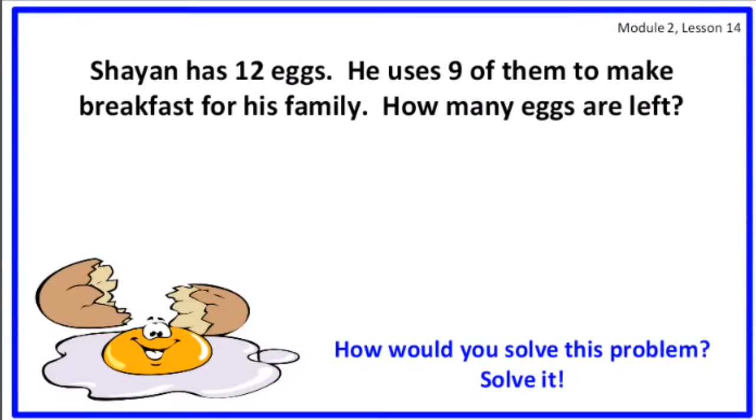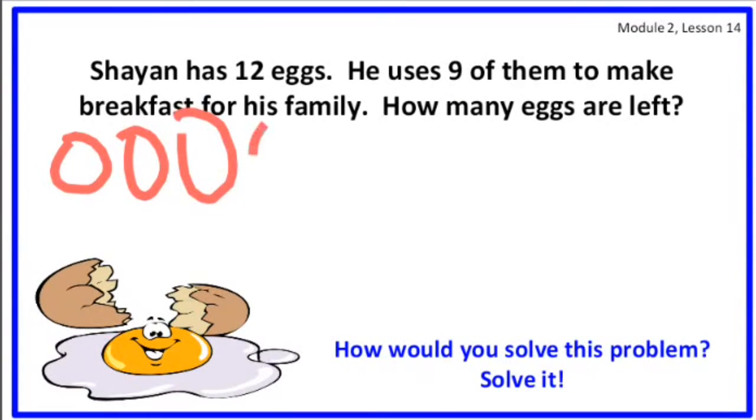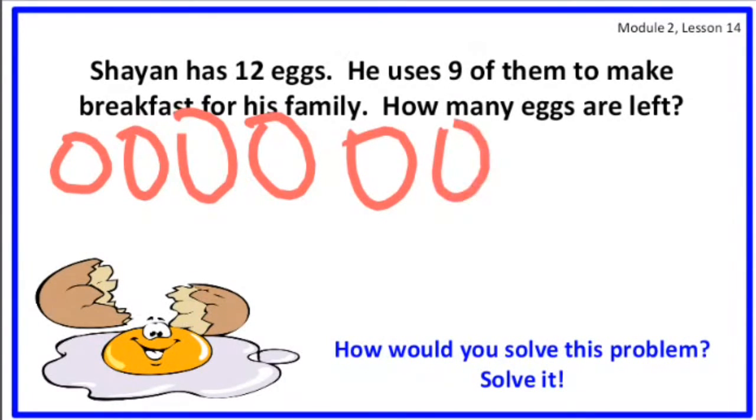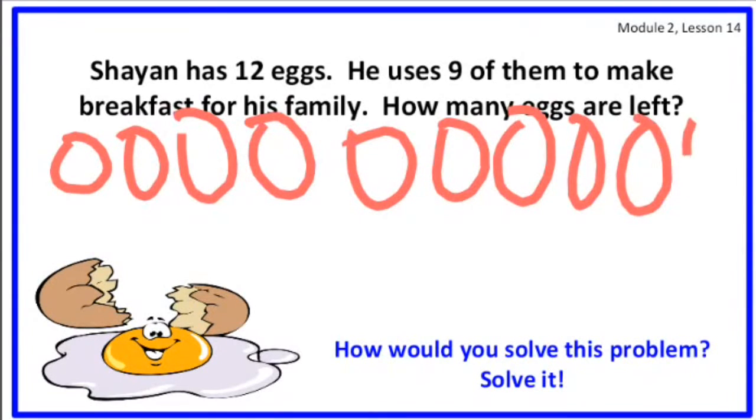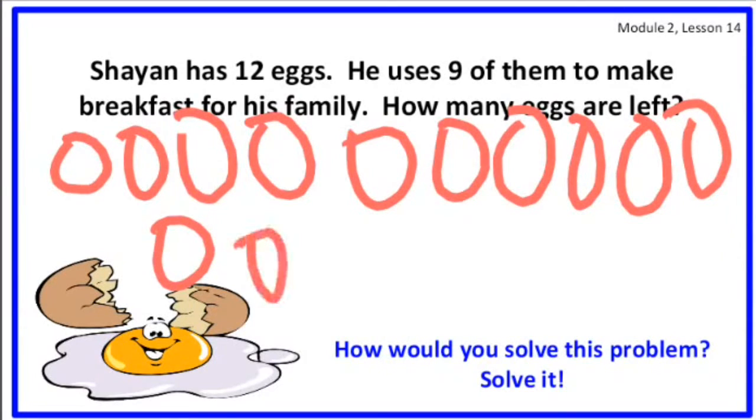I will draw my 12 in the same way. That's 10 and 2. So 1, 2, 3, 4, 5, 6, 7, 8, 9, and 10. And 2. So 1, 2. Right? Now this is 12 eggs. Now he uses 9 of them to make breakfast for his family. So I'm going to cross out my 9 from 10. So I'm crossing out.